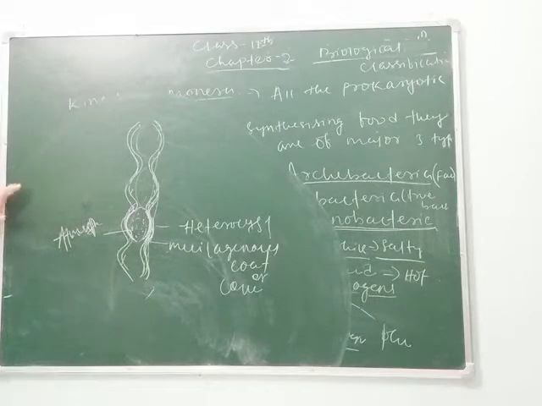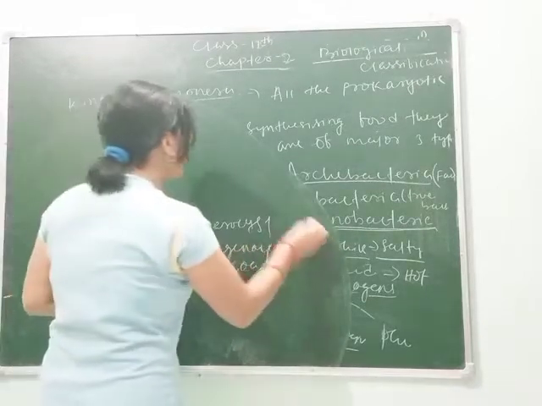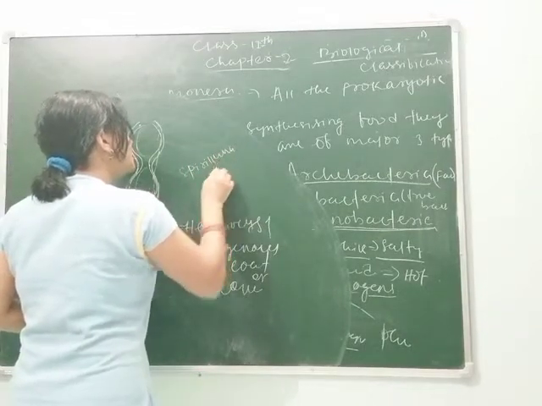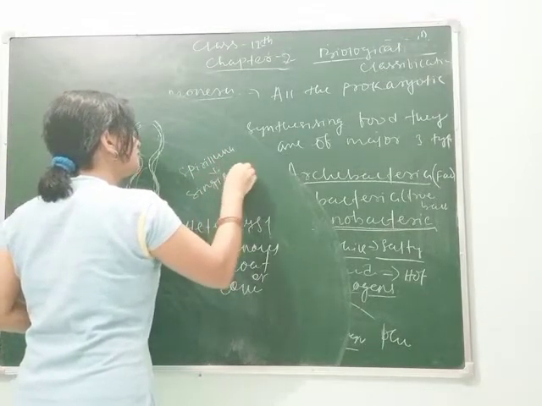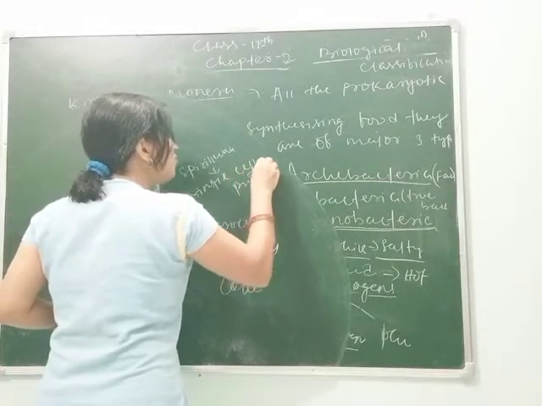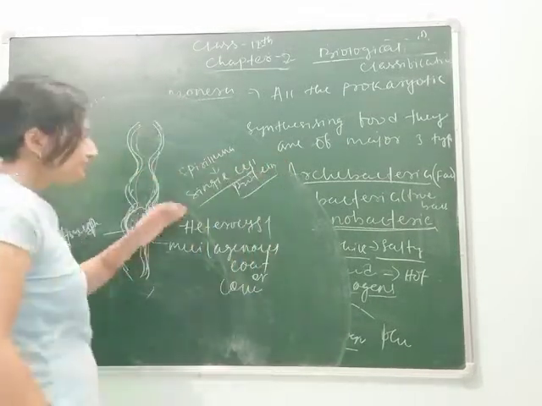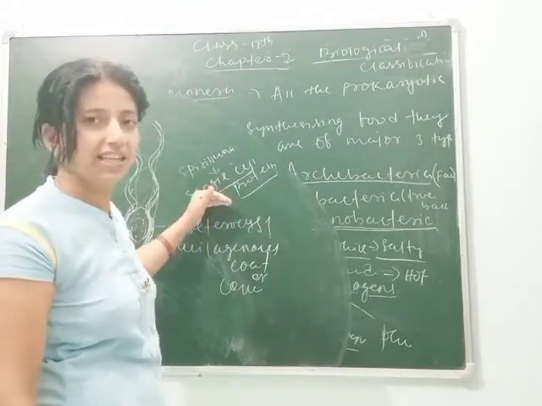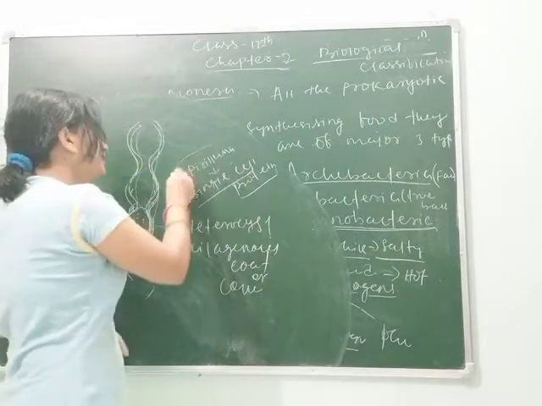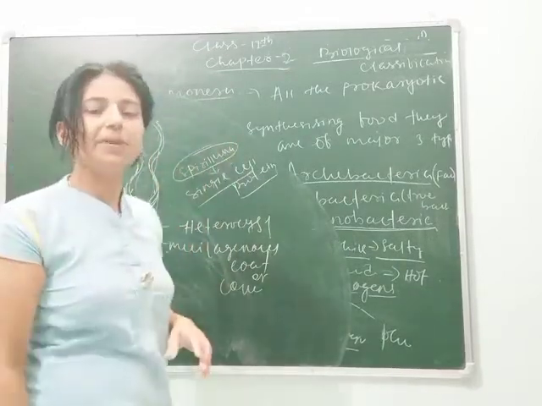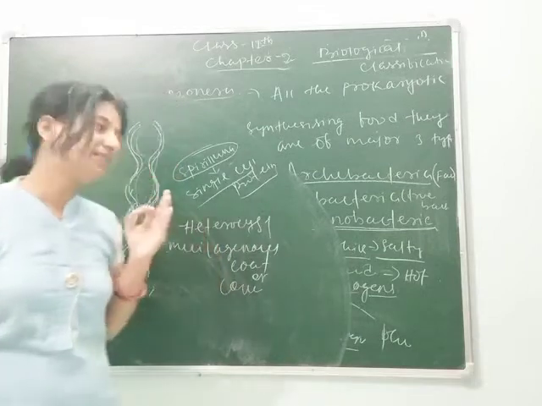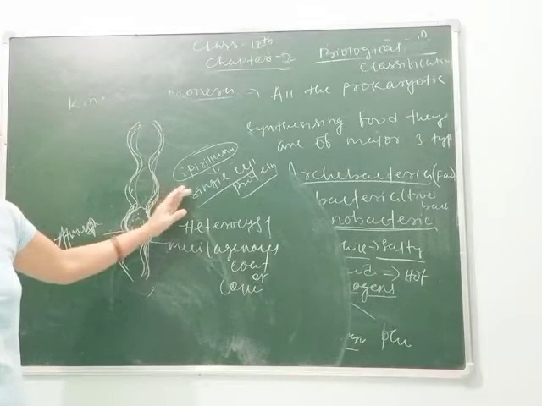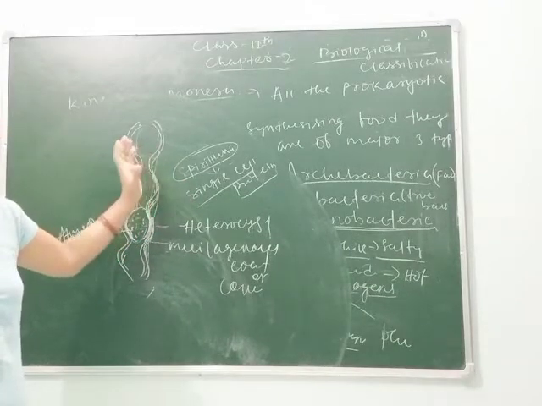One of the bacteria which comes under cyanobacteria is Spirulina, which is also called single cell protein. Nowadays, this is most widely used by human beings for fulfilling the protein requirement. That's why it is called single cell protein, or we can say an example of single cell protein is Spirulina. Remember students, this may come in your NEET exams. Spirulina is called single cell protein as it is highly rich in protein.